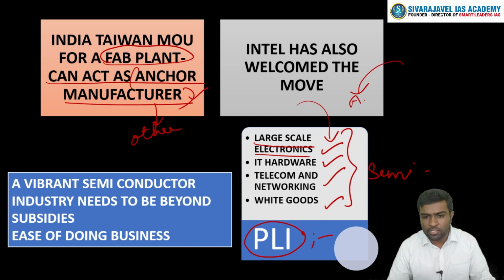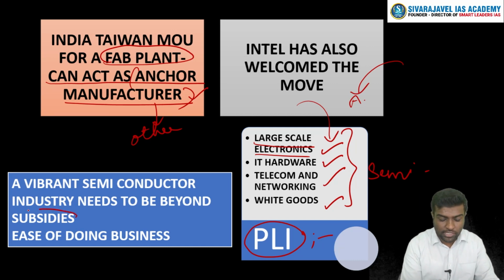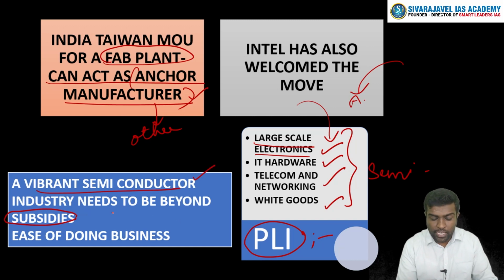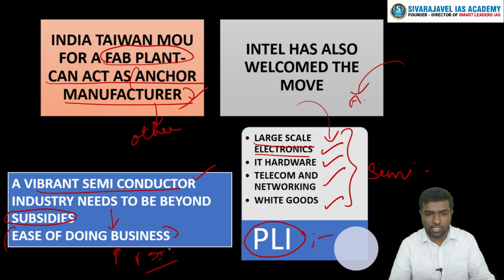So what we need, apart from just focusing on subsidies, is for a vibrant semiconductor industry to be developed in India, for which ease of doing business, the overall business climate, and the FDI norms, everything needs to be liberal and relaxed, so that we can pitch ourselves as the next big thing in the manufacturing of semiconductors.